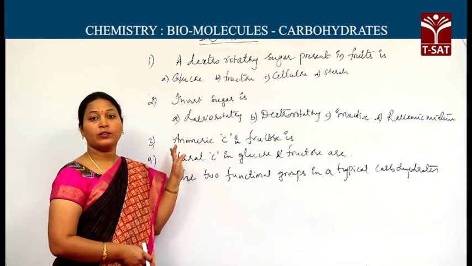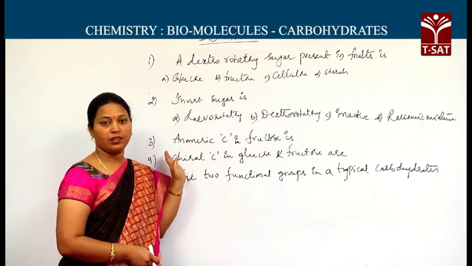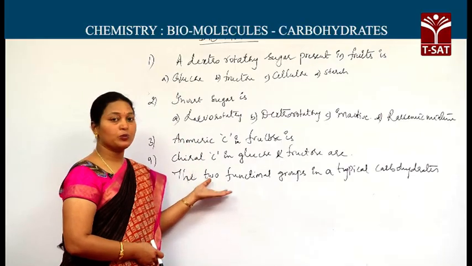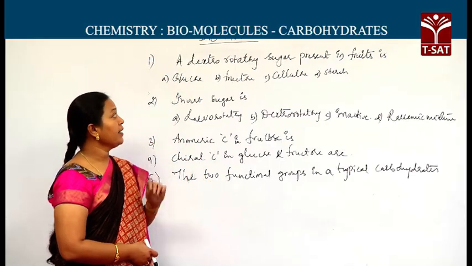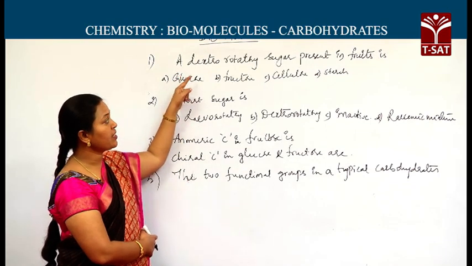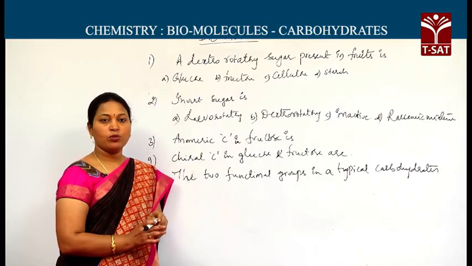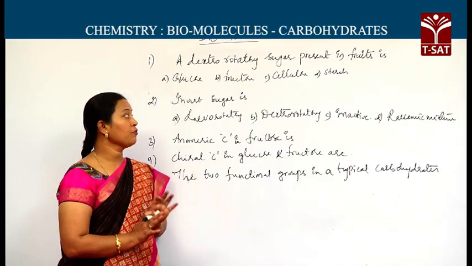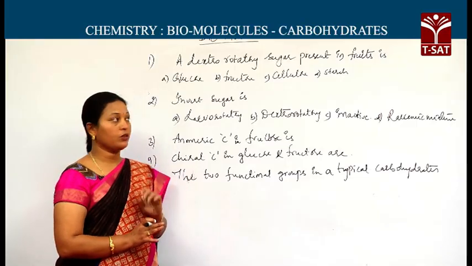Now we will discuss some possible questions from what I covered, and these are the possible aspects that you can get in the coming exams also. A dextrorotatory sugar present in fruit is... Most of the students will get confused. Fruit sugar is fructose. Of course, fruit sugar is fructose.